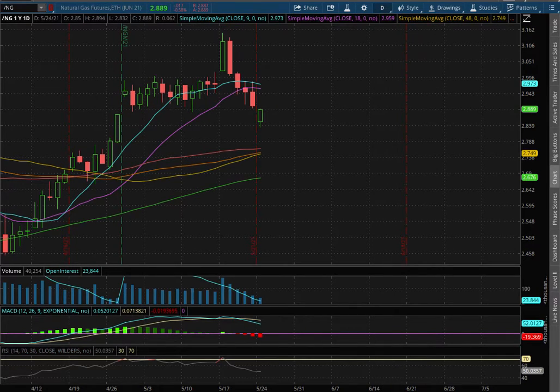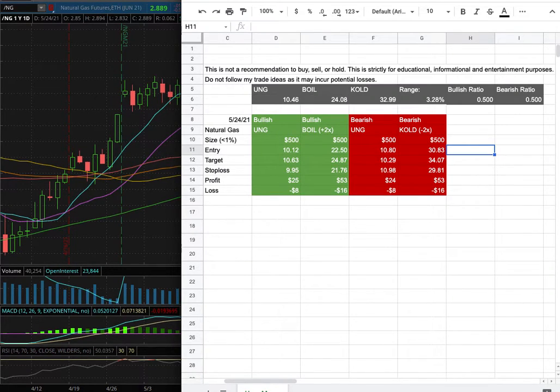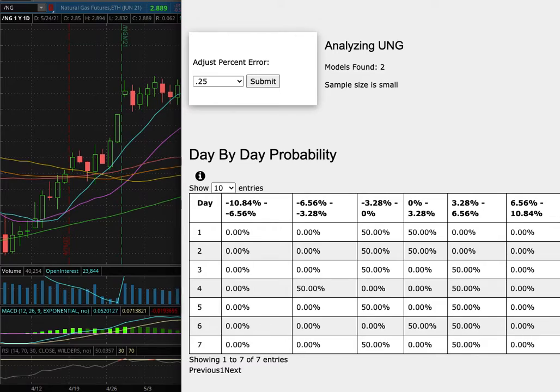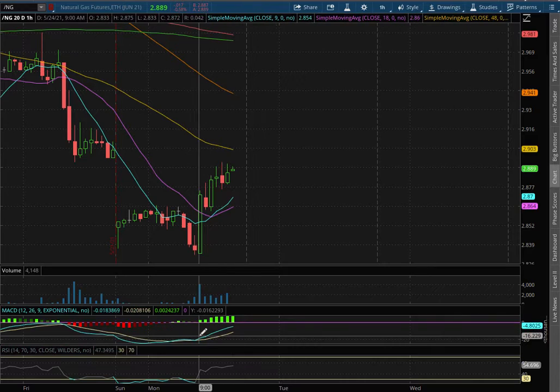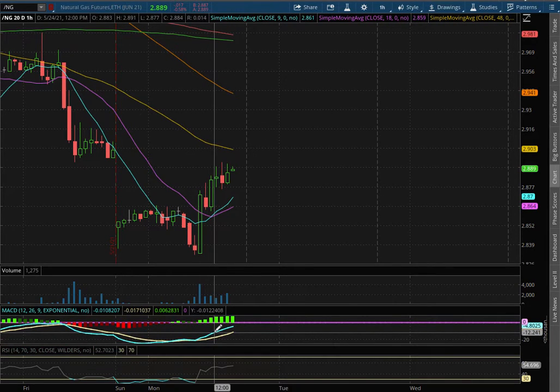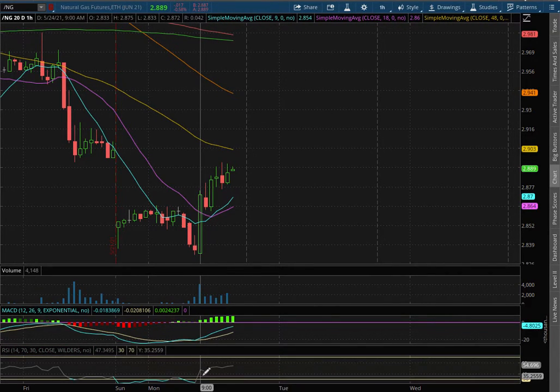Natural gas. In this video, I'll be going over my trade idea of the week and the day-by-day probability model. So let's start off with the technical analysis on the 1-hour chart. We remain in negative MACD, approaching positive territory. We're off of oversold levels with the RSI.